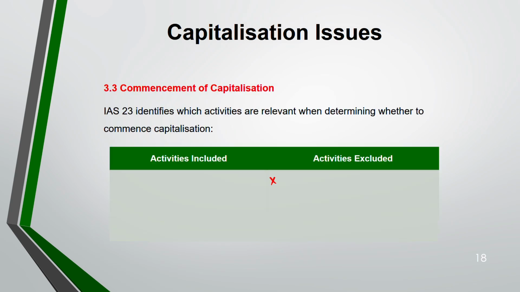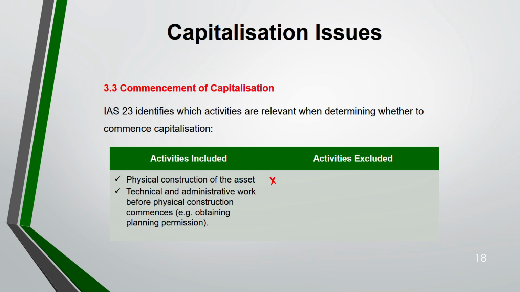So IAS 23 identifies which activities are relevant and which are not to start your capitalization. Activities included are when you physically construct the asset, and technical and admin work before physical construction commences. For example, if you are obtaining planning permission, that is also an activity that is included to commence capitalization.